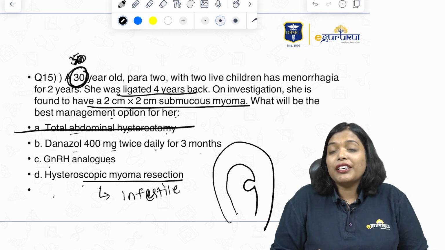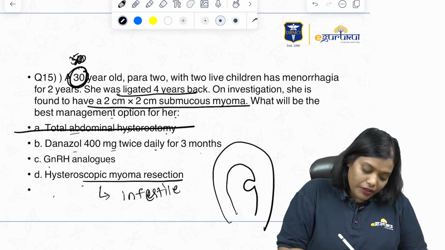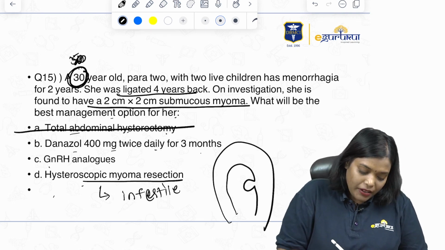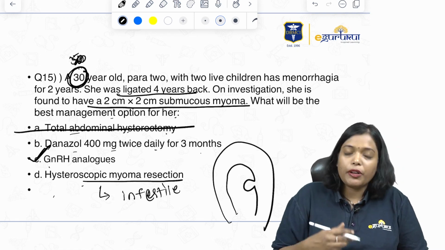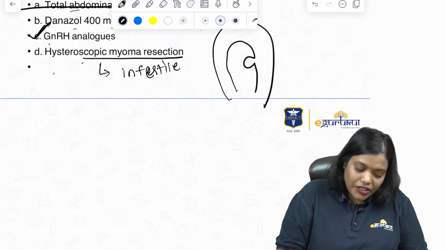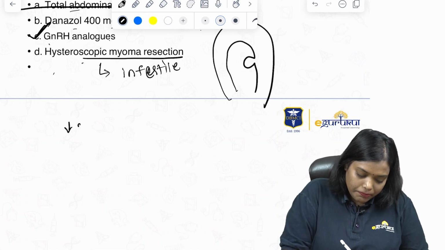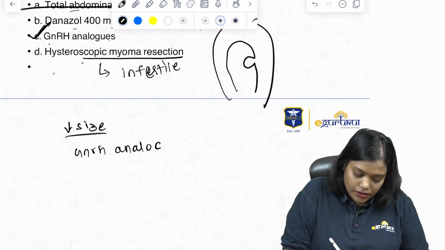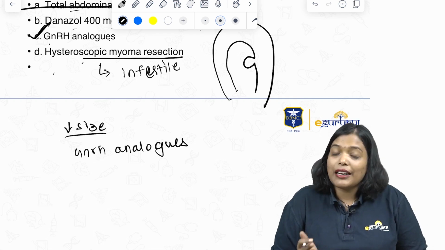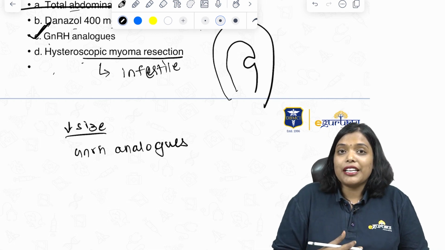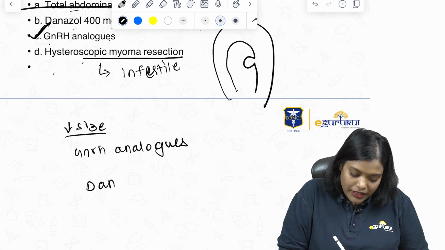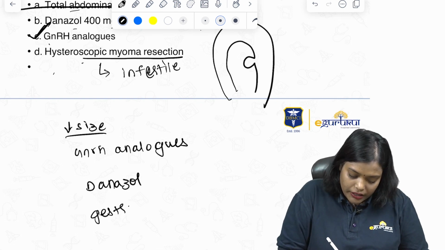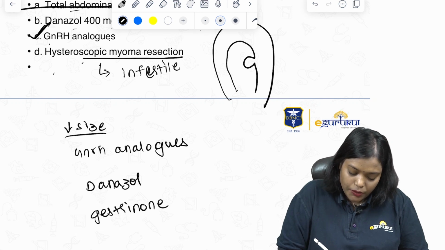There are drugs which can decrease the size of the fibroid. Danazol and GnRH analogs both can decrease the size of the fibroids, but I would prefer GnRH analogs over danazol because of the androgenic side effects. The drugs which can decrease the size of the fibroid are GnRH analogs, that is both GnRH agonists and GnRH antagonists, because they are going to create a state of pseudomenopause. Even danazol, it is antigonadotrophin, so it creates a state of pseudomenopause. Gestrinone is also antigonadotrophin, so it creates a state of pseudomenopause.